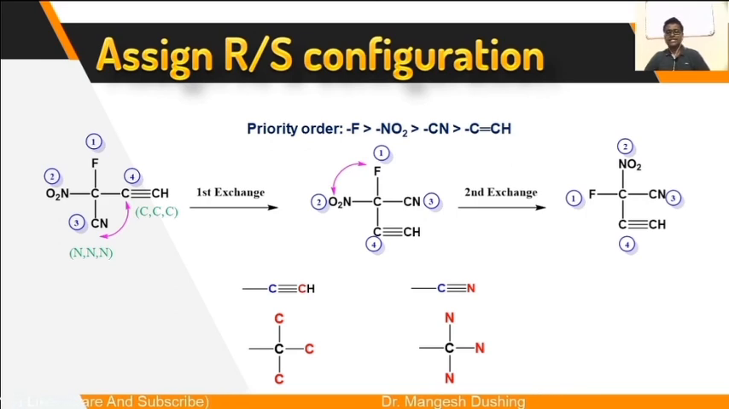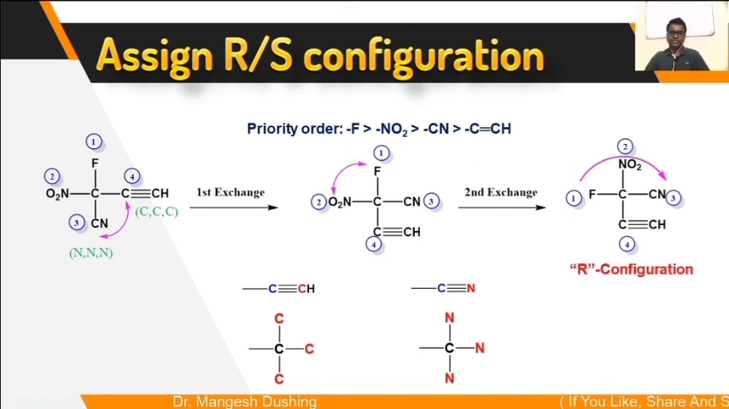Now the fourth group is at the bottom. See the first 3 groups, that is 1, 2 and 3. Clockwise or anti-clockwise? That is clockwise. So the configuration will be R. Yes, R configuration.